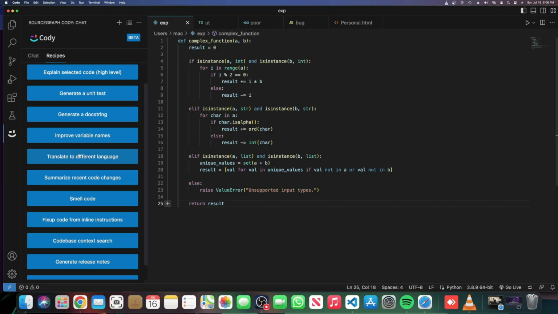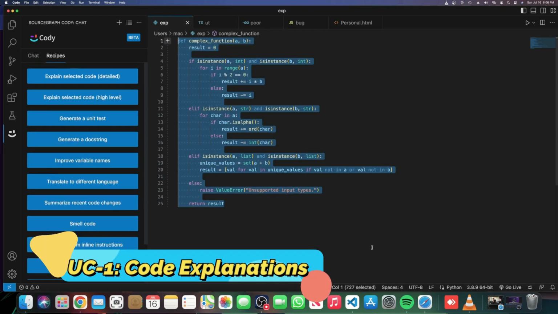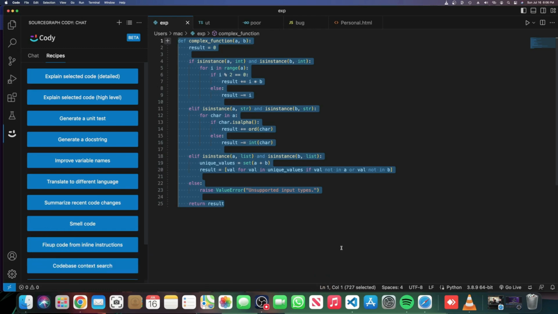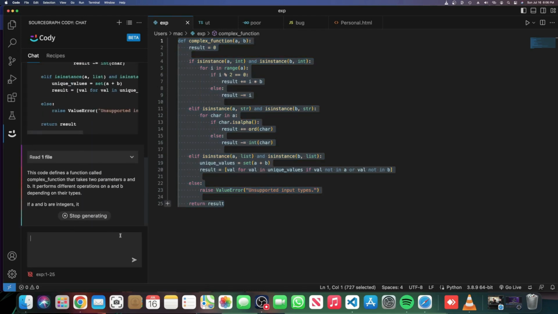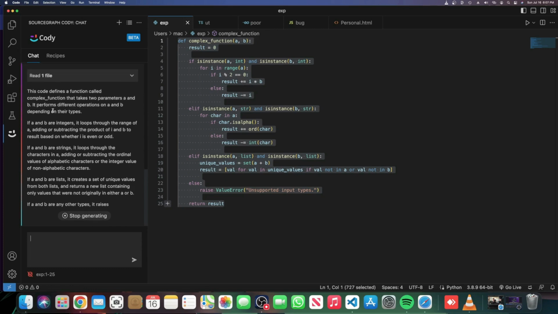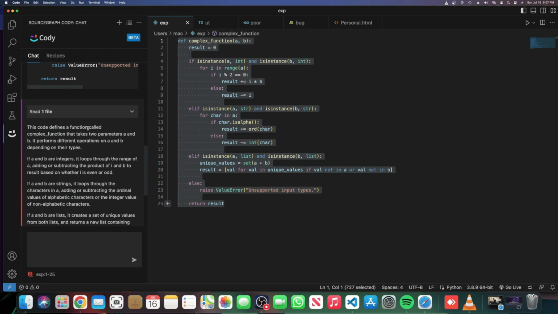All right, for the first case, I'm going to use Sourcegraph Cody for code explanation. Let's say I input this code, go to this bar right here, and select explain selected code high level. It will read all that code, study what this code is all about, and generate a response for us.